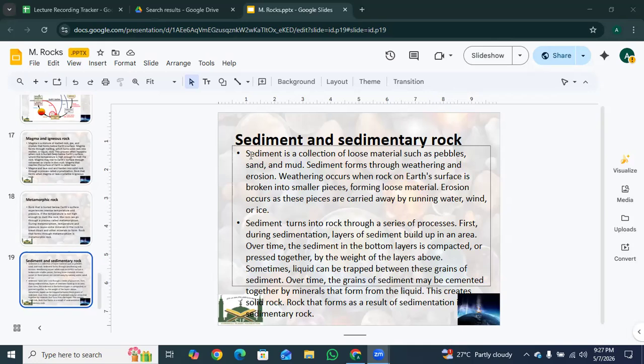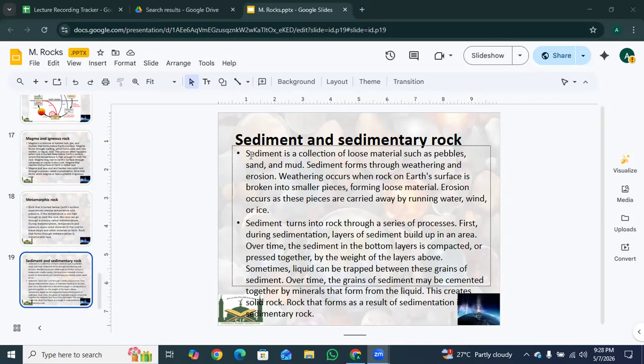So basically, first we will discuss what sediment actually is. Sediment is just a fancy word for loose leftovers. It is a mixture of pebbles and sand, mud and dirt, bits of shell and plants. So, how is sediment made?